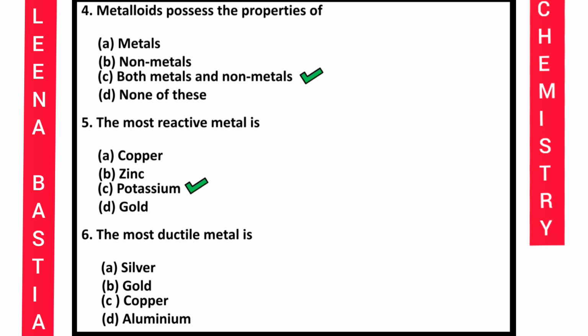Question number 6, the most ductile metal is silver, gold, copper, aluminium. You all know, children, that ductility is one of the characteristics, physical properties of metal. So all the metals must be possessing this particular property. So which one will be the most ductile? Ductile means what? Can be drawn into wires. So the answer is gold.